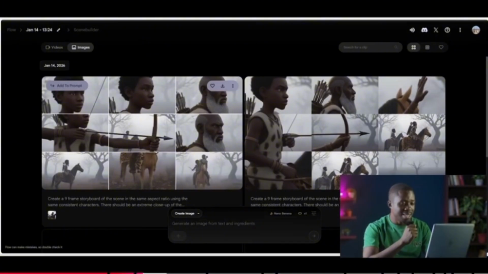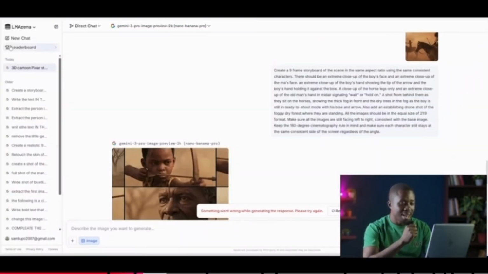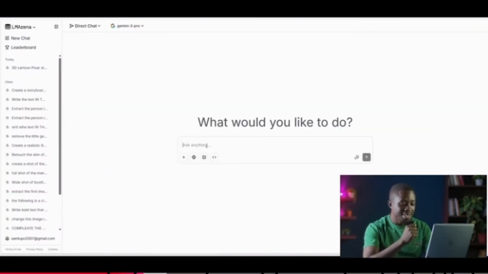Very important here: let's make sure we come down here and hover around this particular button and click on it, which is the image button. Now, once we do that, at the top there, we can see ChatGPT image 1.5. And what I'm going to do is use that model to create the prompt that I'll type in, and then copy that same thing again and recreate it using another model.